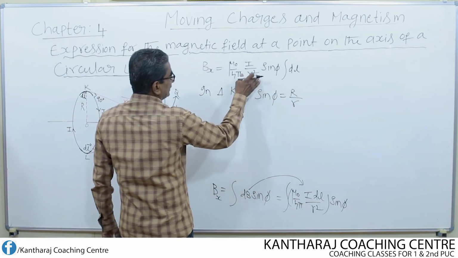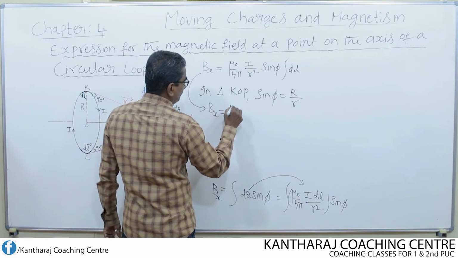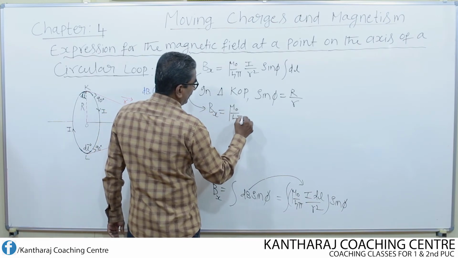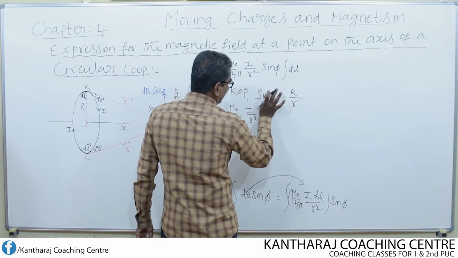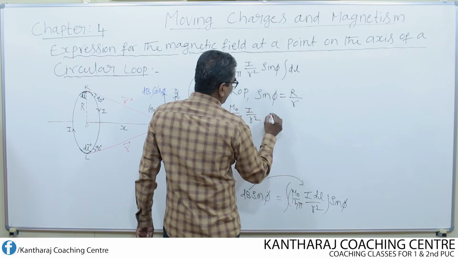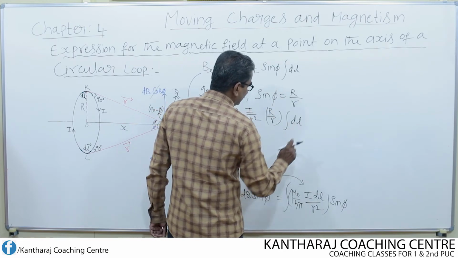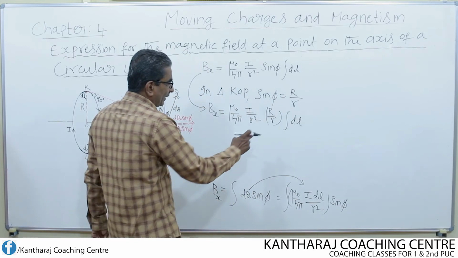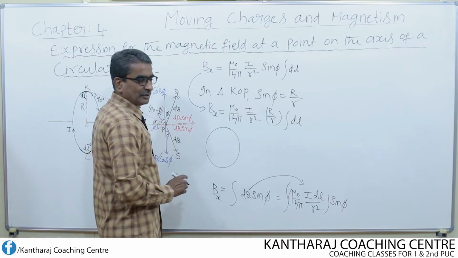Now if I substitute this in this equation, what do we get now? Bx equal to mu naught over 4 pi I by r square. For sin phi, I can substitute now r by r, integral of dl. Now to find the integral of dl, let's consider once again, this is the loop, the circular loop.